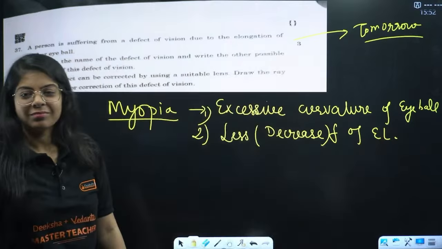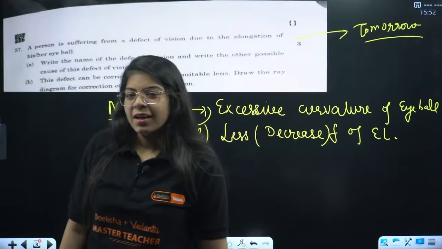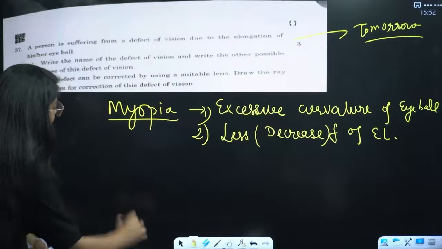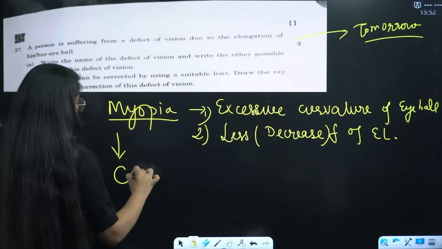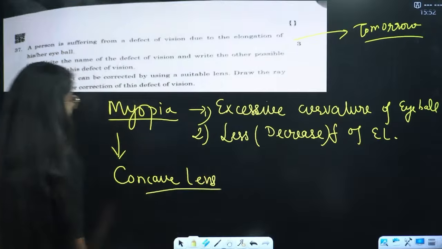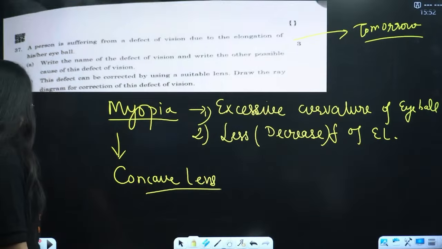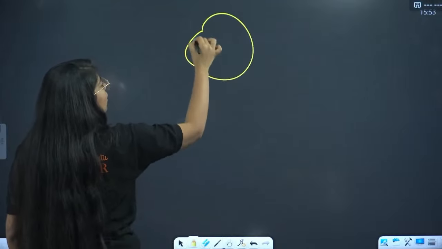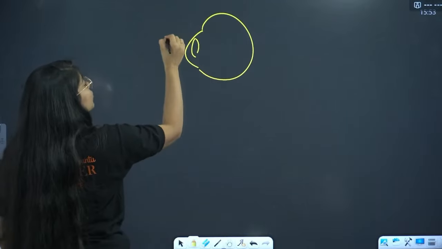Done? Great. Then we have, this defect can be corrected by using a suitable lens. Now that lens is what, my friend? That lens is a concave lens, right? And to make a diagram, this is my eyeball, and we have to use a concave lens.